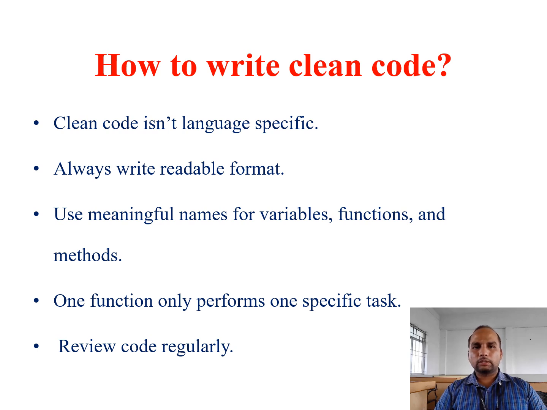Clean code is not language specific, so always write in a readable format. Use meaningful names for classes, variables, functions and methods. One function should perform only one specific task. And review code regularly. This is how to make clean code.